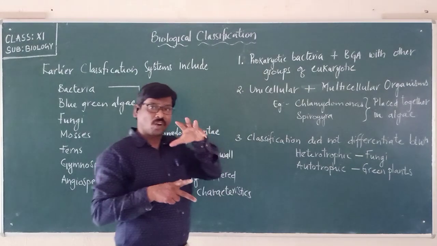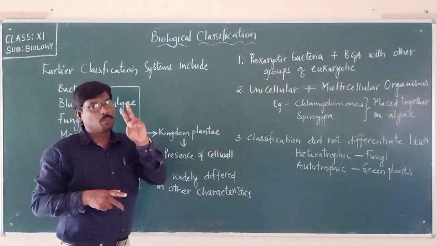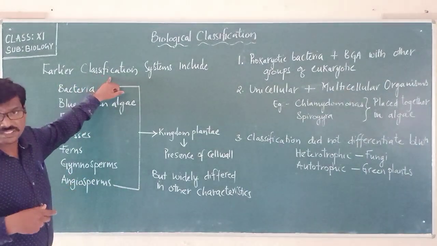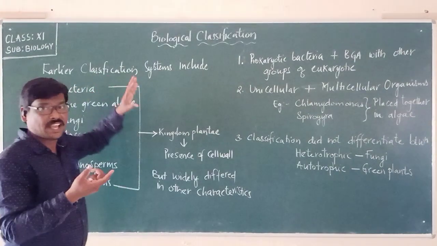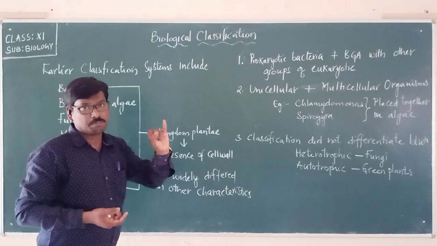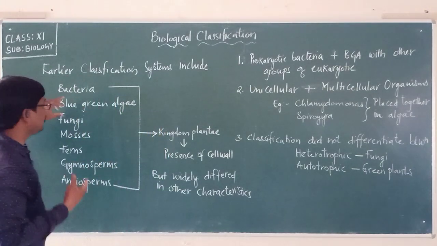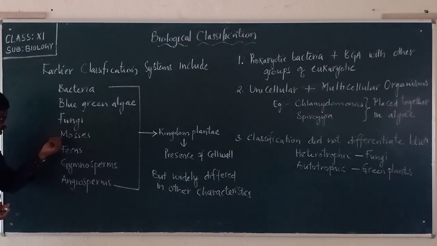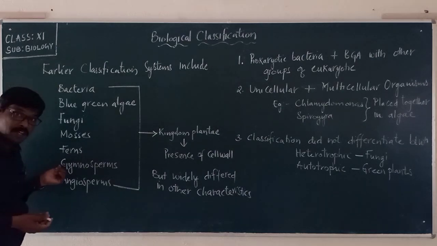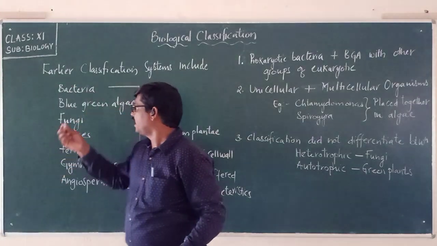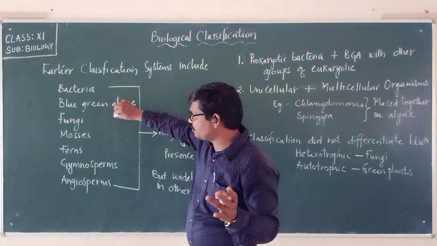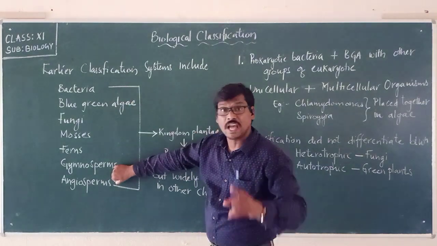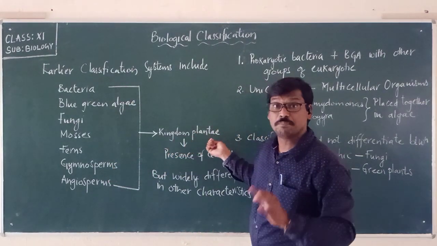But now, talking about Linnaeus, who proposed the two kingdom classification in the earlier classification systems, that is kingdom Plantae and kingdom Animaliae. Here he said that bacteria, blue-green algae, fungi, mosses, ferns, gymnosperms and angiosperms are all placed under the kingdom Plantae.